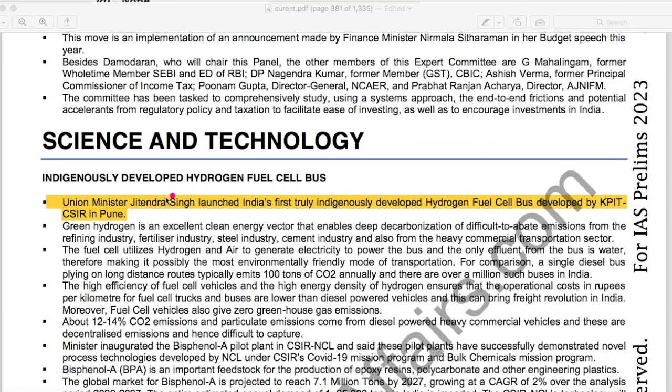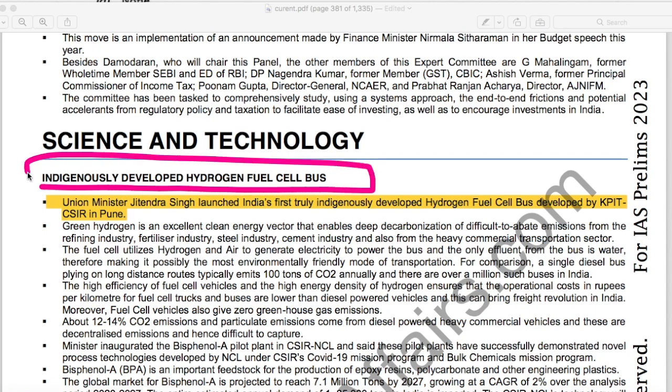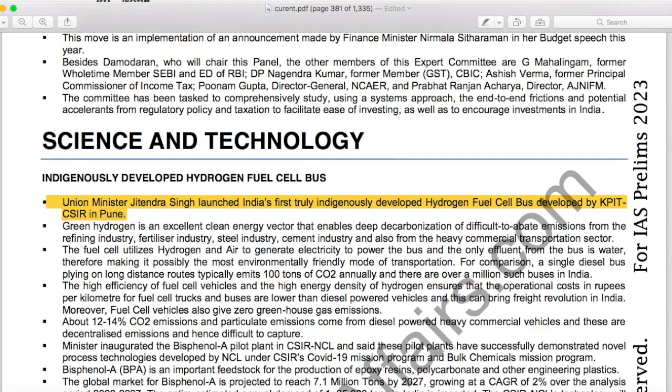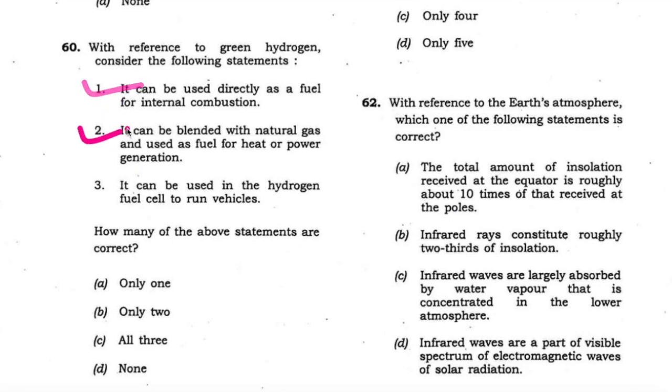Here it is mentioned: indigenously developed hydrogen fuel cell bus. Union Minister launched India's first hydrogen fuel cell bus developed by KPIT-CSIR Pune. So this fact is also mentioned. All three statements are correct. Therefore C is the answer, and this question is solved.